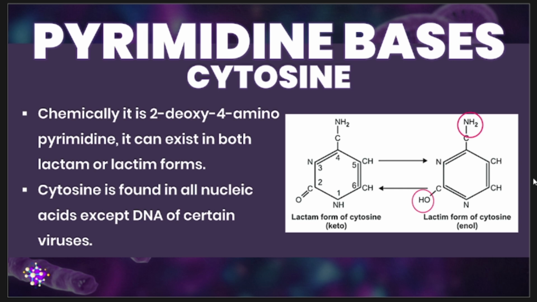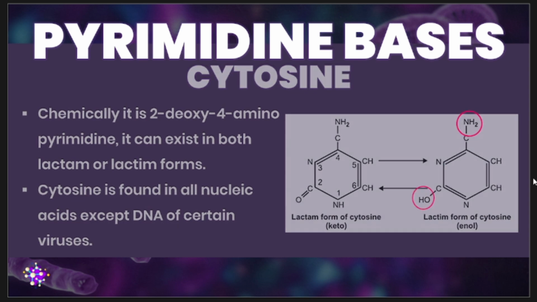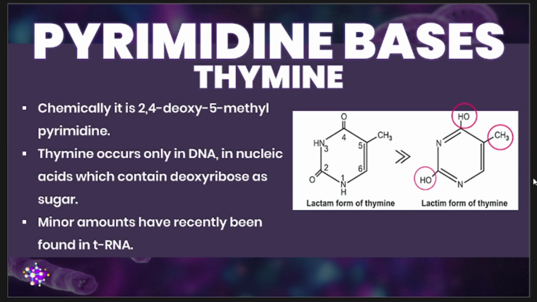Kindly take note as well that the molecular formula or the chemical formula for your cytosine is C4H5N3O. Once again, the chemical formula for cytosine is C4H5N3O. Next, among your pyrimidine bases, which is exclusively found in your DNA, we have your thymine.